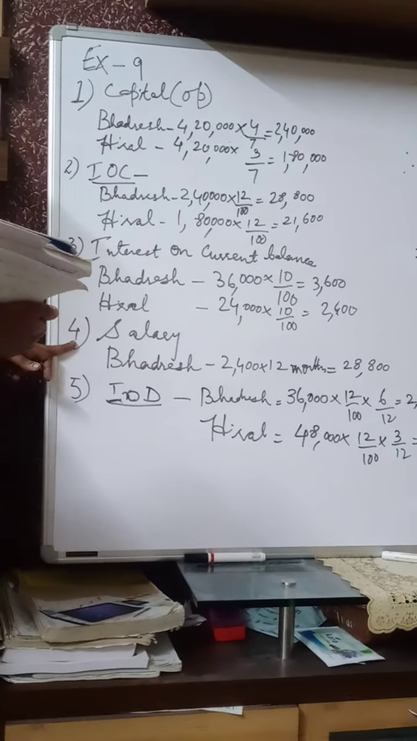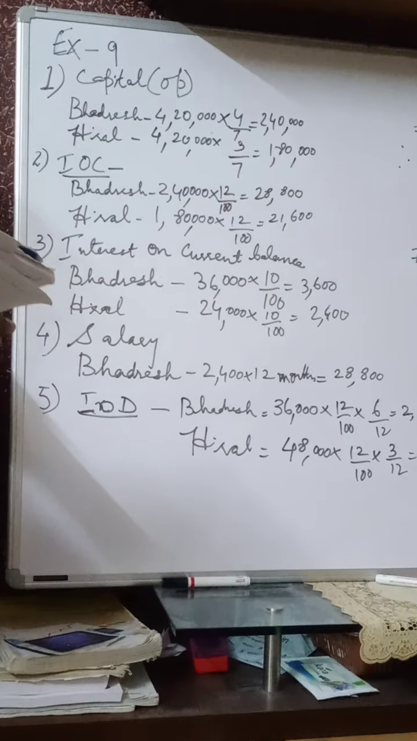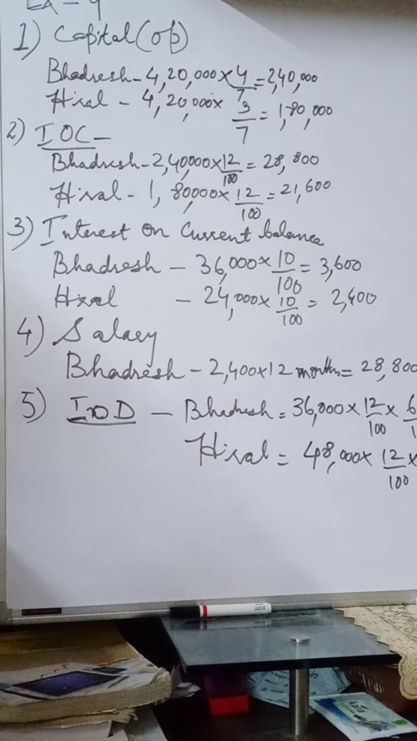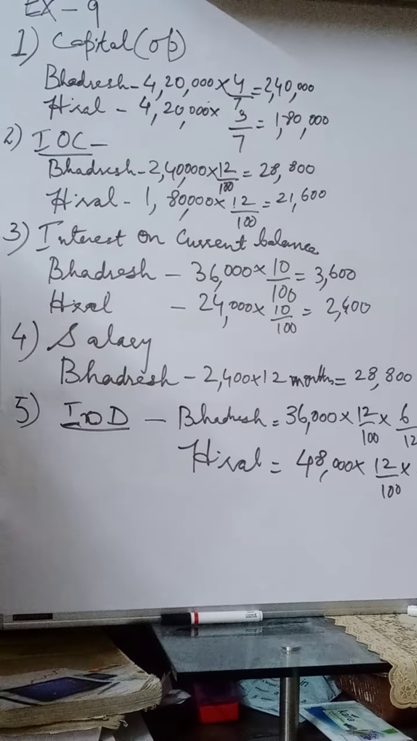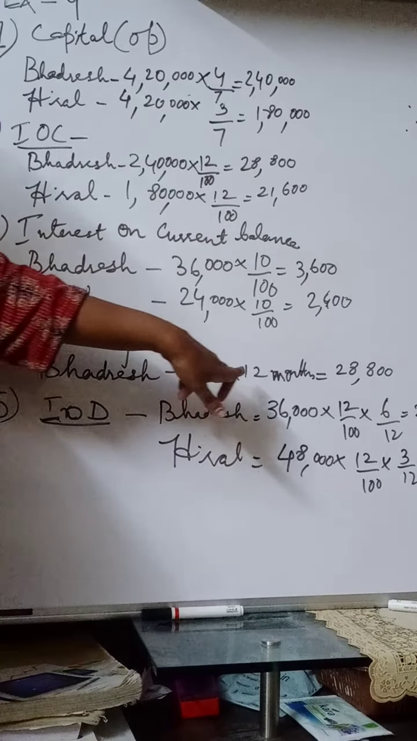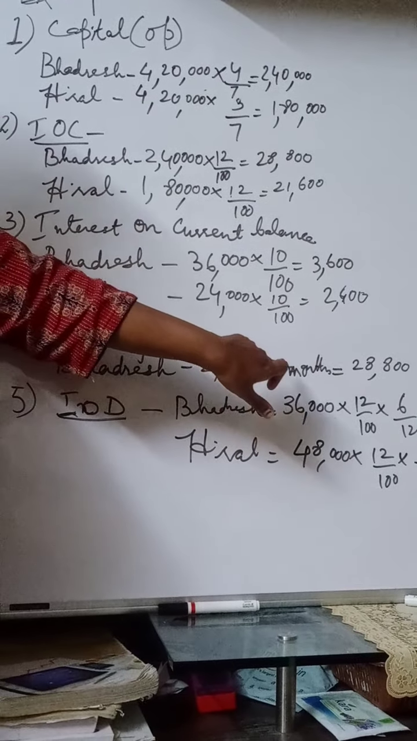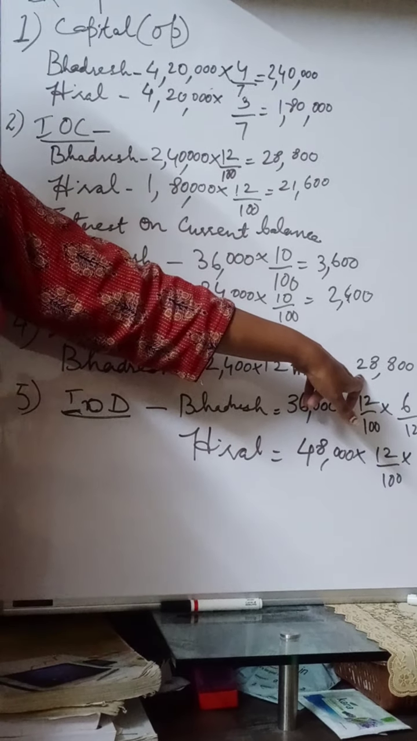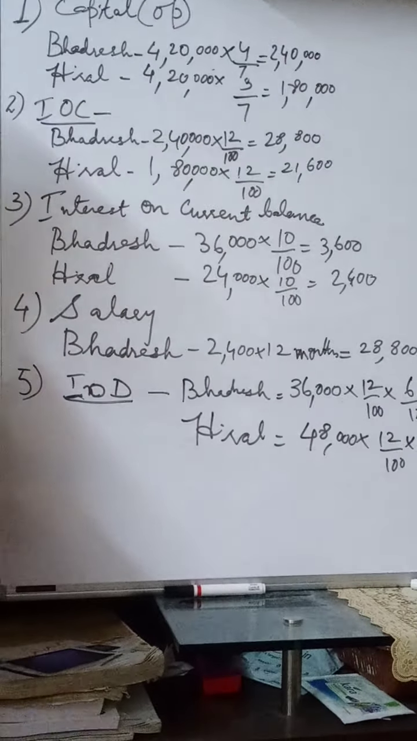Now next calculation is for salary. Let us see what is the information given here. Charged on drawings and then 2,400 per month as salary payable to Bhadresh. So Bhadresh salary 2,400 per month. So we have to calculate for the whole year, that is into 12 months. 2,400 into 12 comes to 28,800.